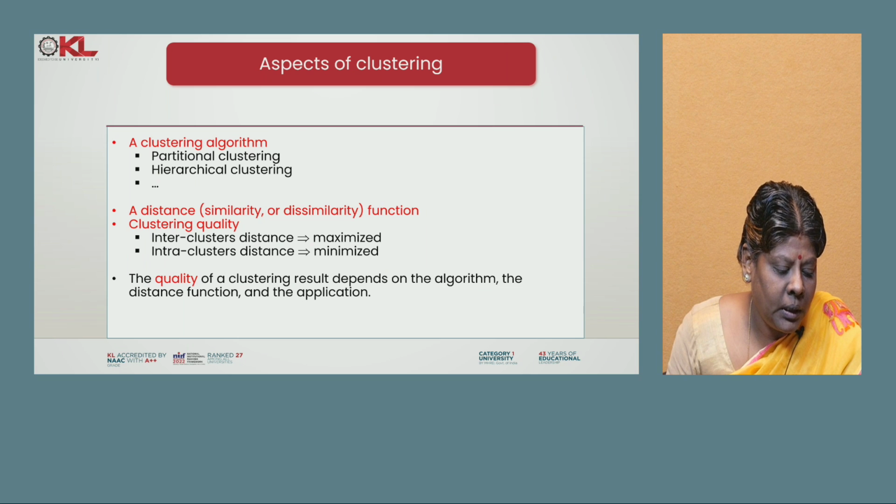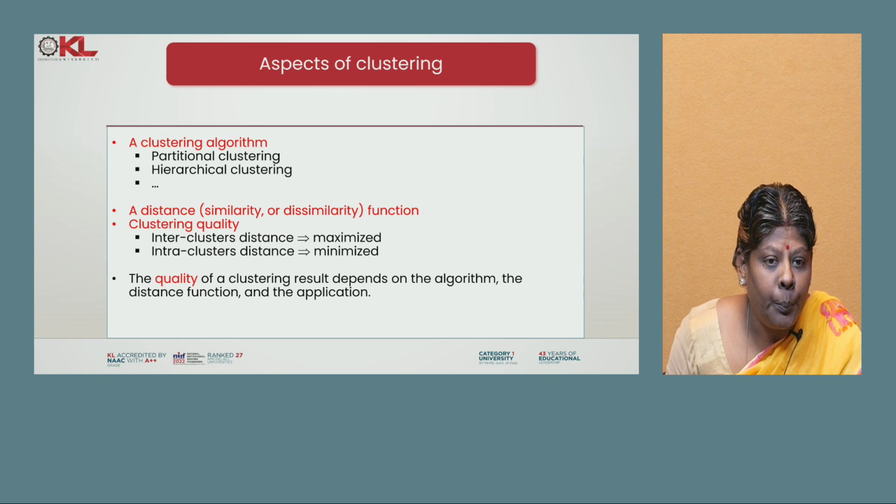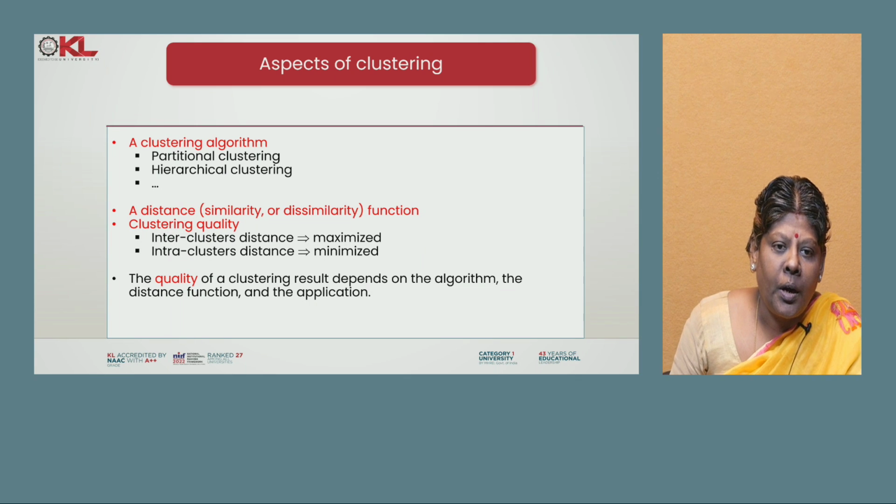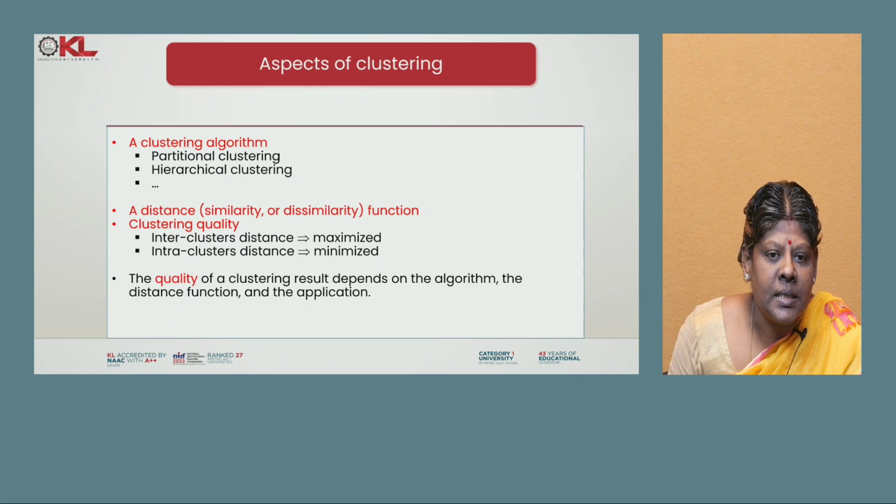The K-means clustering algorithm works with the help of similarity and dissimilarity functions, using Euclidean distance. You also have to find the interclass distance and the intraclass distance. The interclass distance should be maximized, and the intraclass distance should be minimized. The quality of clustering depends on the algorithm, the distance function and the application.